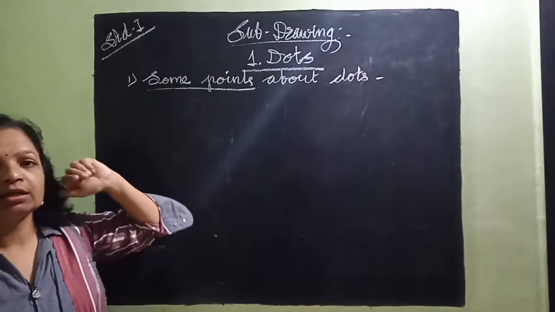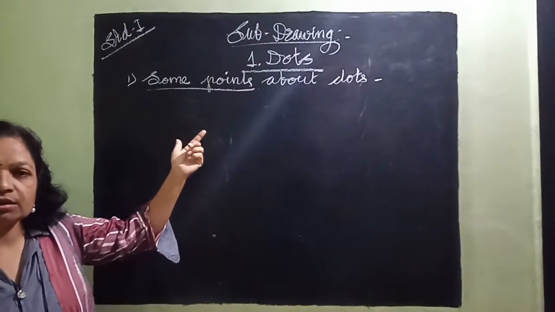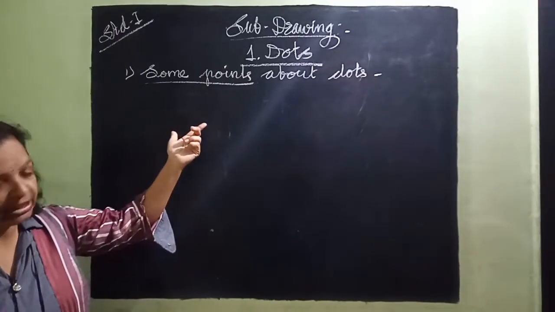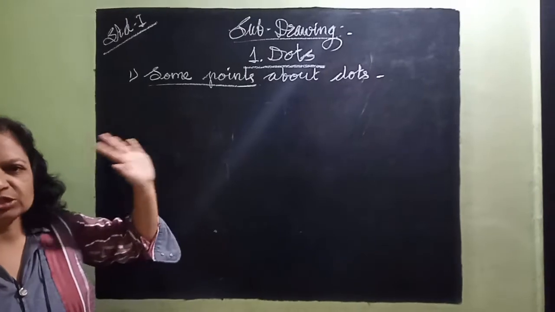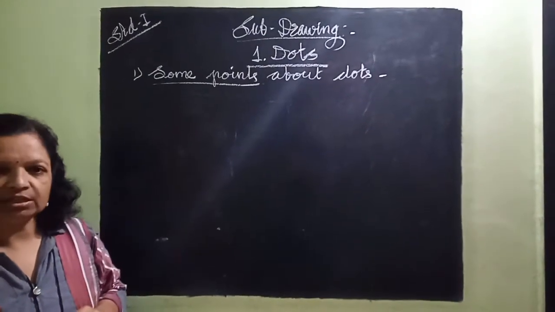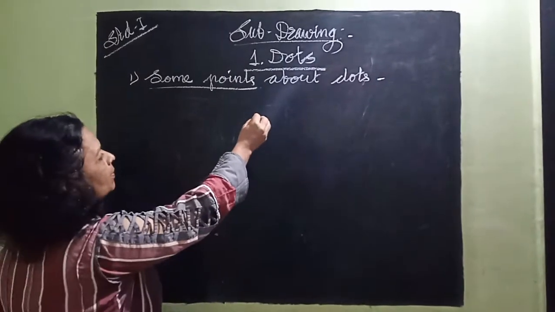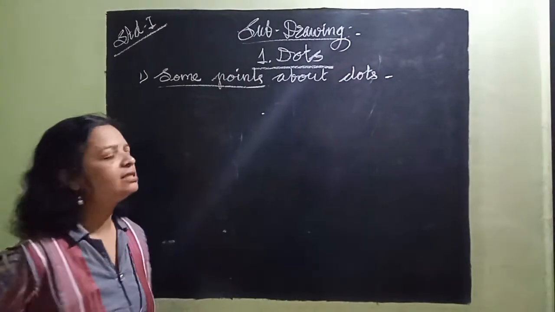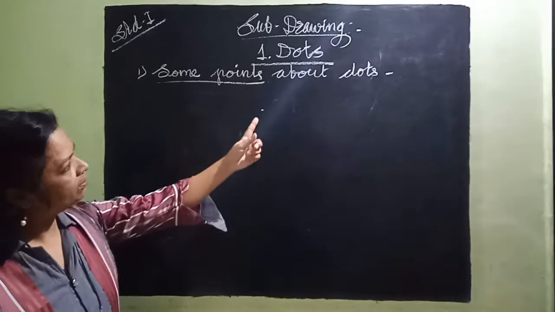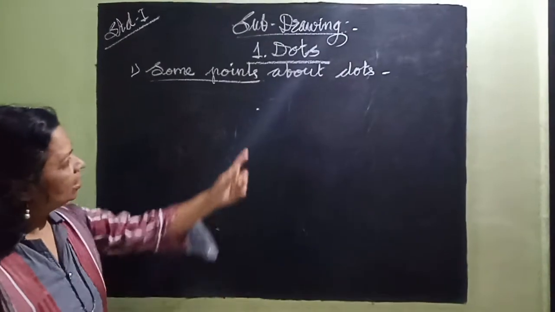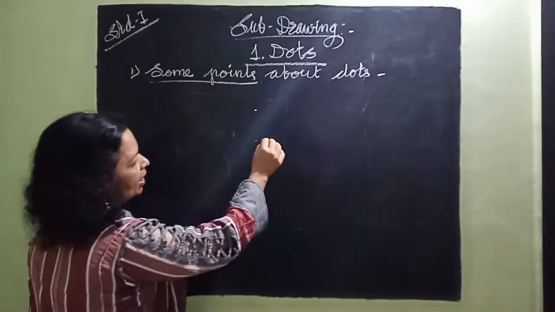Which are they? Dots are like points. They don't have any dimensions, meaning length, width or depth. A dot is simply a single point. We can draw them in a line.